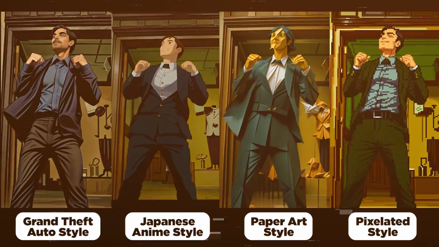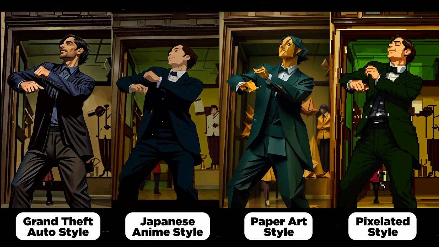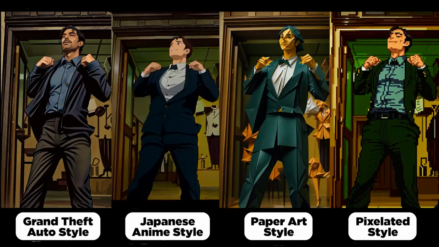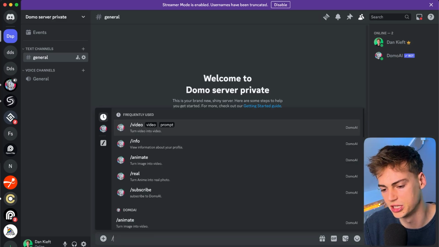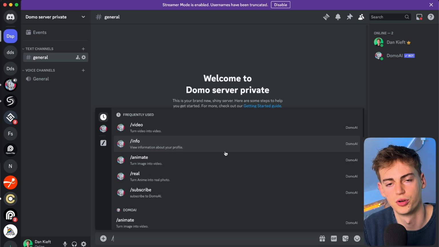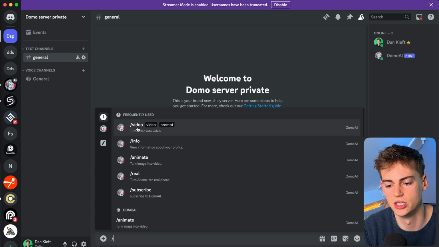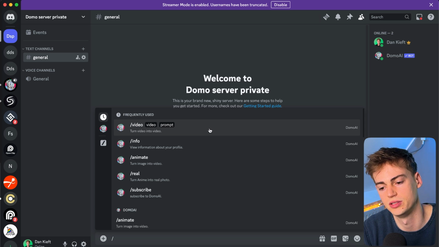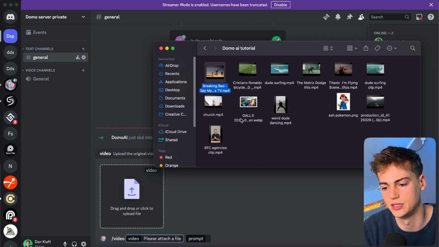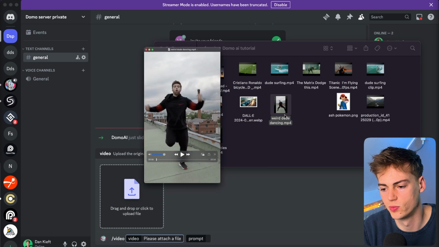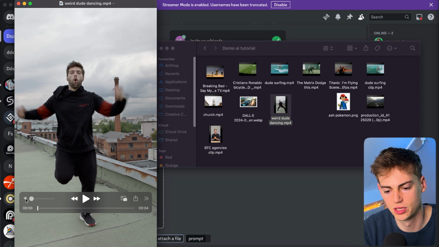So there are so many different styles of videos that you can do. You can generate any type from like pixel to paper art to GTA to Japanese anime. You can do anything you want with this. I'm just gonna show you my favorites and let me show you how you can generate it with this prompt. So first we type in / on our keyboard. Then we have a bunch of different prompts that we can use. I'm gonna do the video one because we want to turn video into a different video. Now here we're gonna attach a file. I already have my files in here. So let's for example do this weird dude dancing. So this is the original clip.